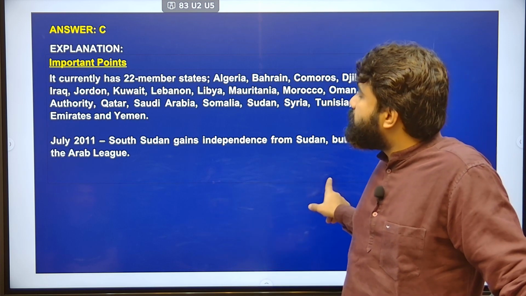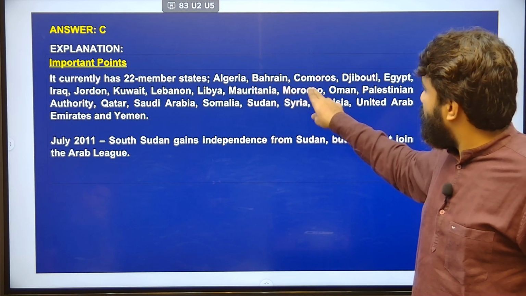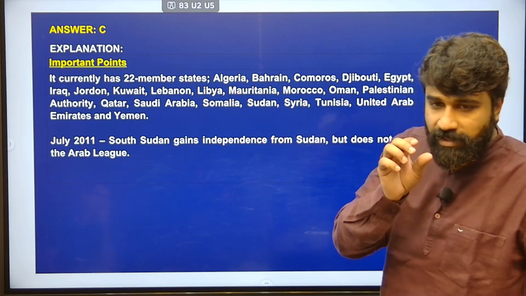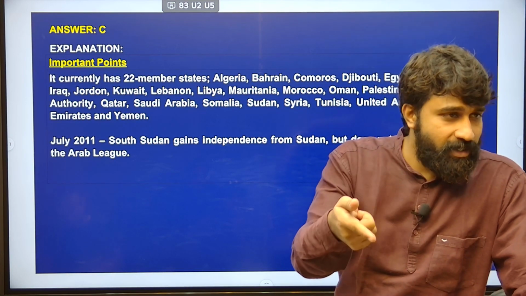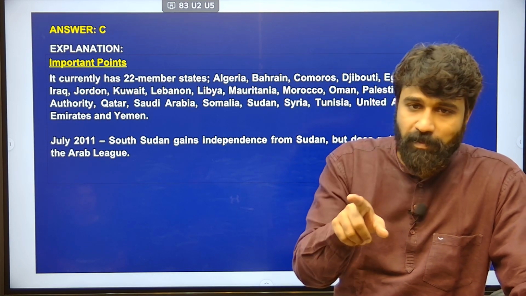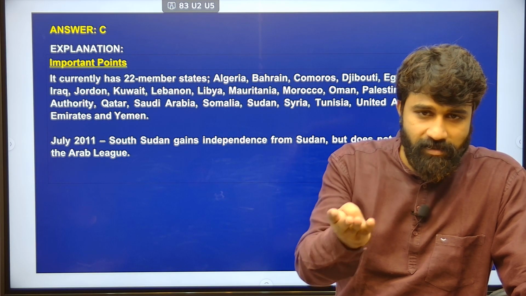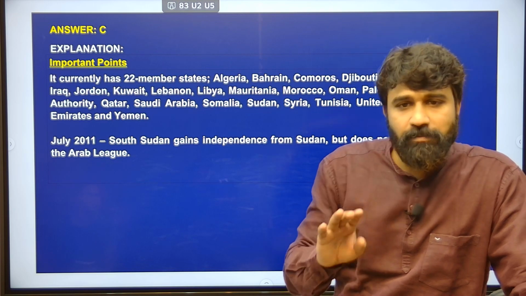Next, it currently has 22 member states: the Arab League, Algeria, Bahrain, Comoros, Djibouti, Egypt, Iraq, Jordan. Please remember all these states. Already I have told you that you need to remember ASEAN and Regional Comprehensive Economic Partnership countries. Apart from ASEAN, what are the countries? China, Japan, South Korea, Australia, New Zealand. Please remember all these countries, right?